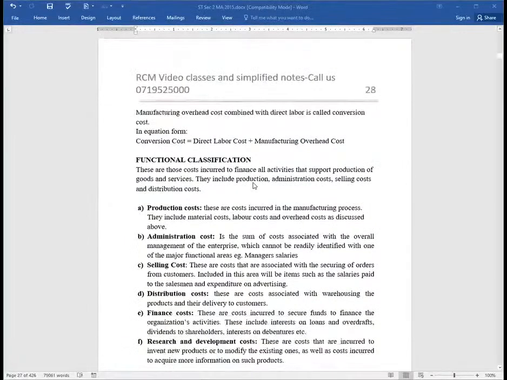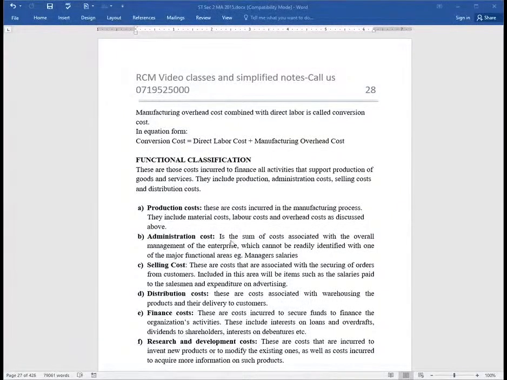So under functional classification, we are told these are those costs incurred to finance all activities that support production of goods and services. They include production, administration, selling, and distribution costs. So we have here like production, we have to produce as a key function. Production costs, these are costs incurred in the manufacturing process. They include labor, materials, and overheads as discussed above, direct overheads.